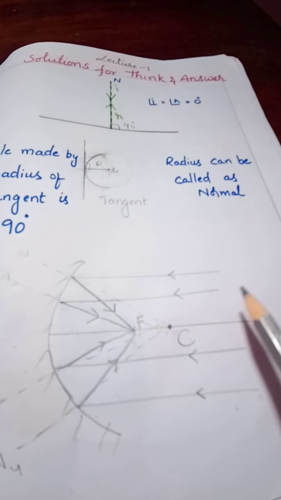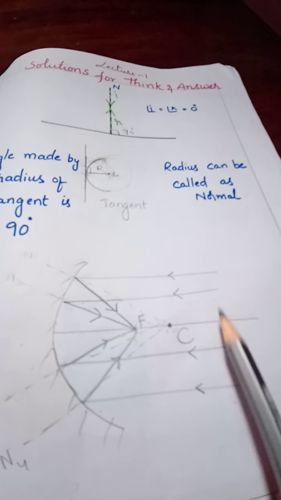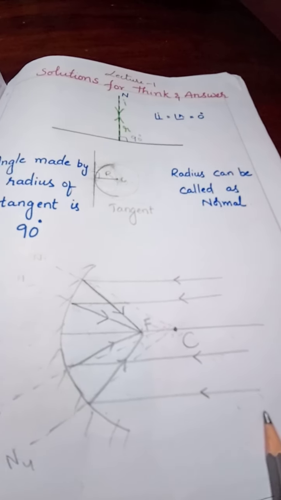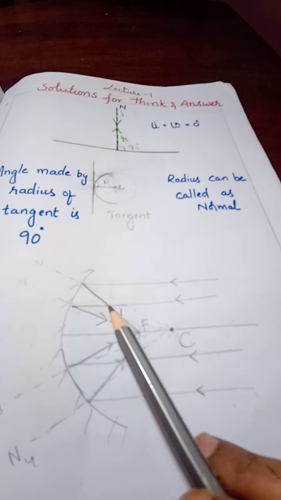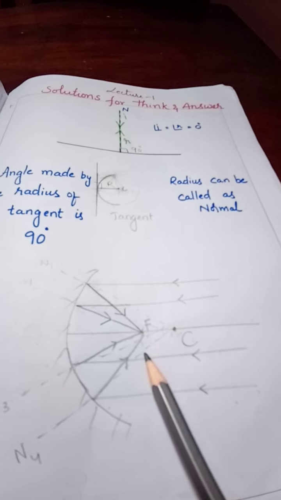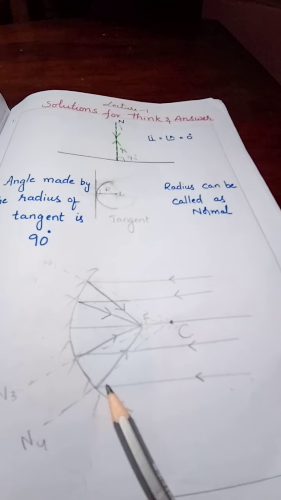So with a parallel beam of light here, we have incident ray 1, incident ray 2, incident ray 3, incident ray 4. Four incident rays are taken here and the first is making some angle with normal 1. The second incident ray is making an angle with normal 2. The third incident ray is making an angle with normal 3. The fourth incident ray is making an angle with normal 4.